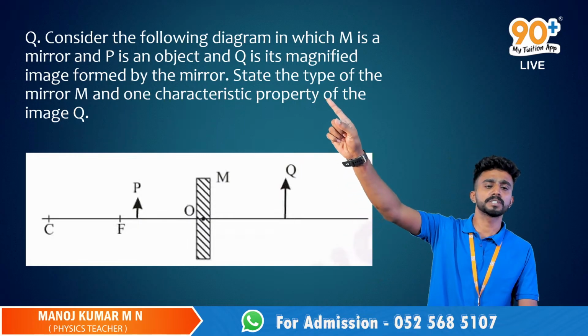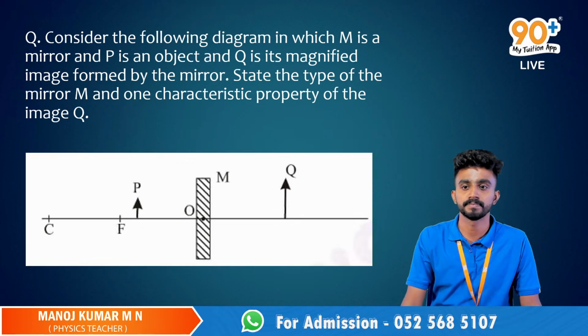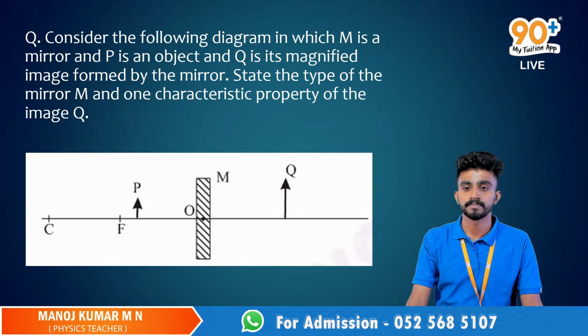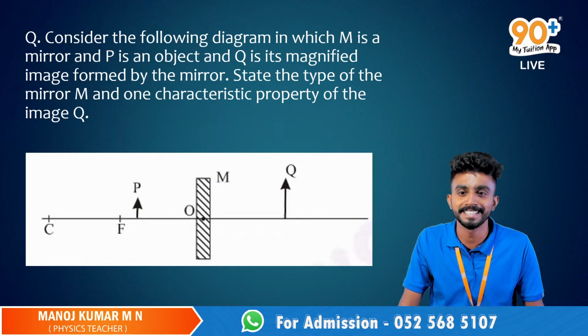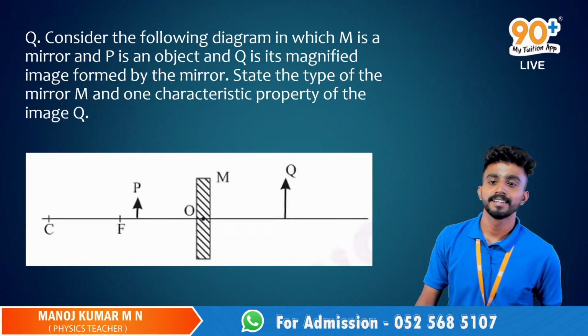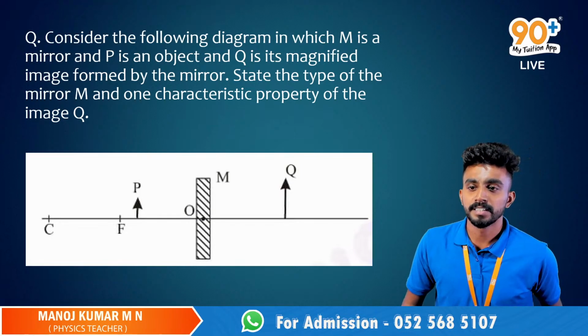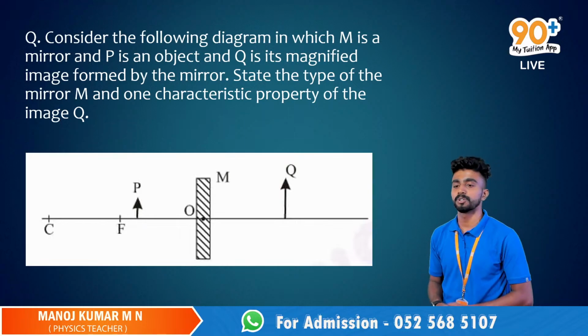So then the question was asked, right? One characteristic property of the image. Mugir is asking about the exam session. Yes, exam session we will have it. Don't worry. Also one more question: will we learn about magnification? Yes, magnification. We'll learn about it. Don't worry.